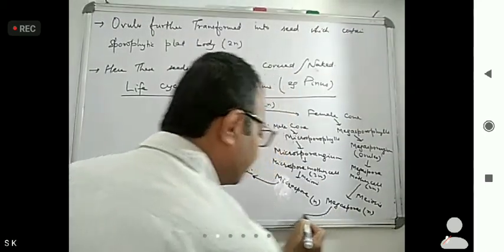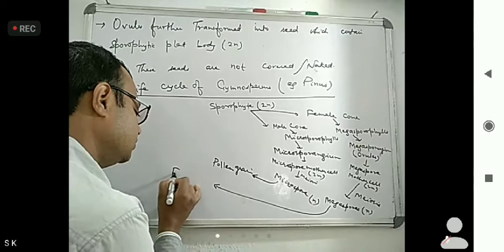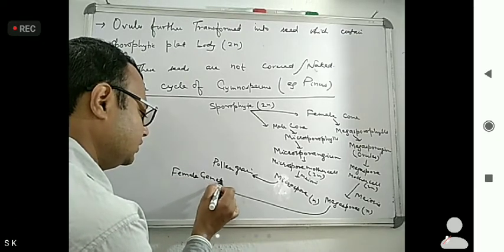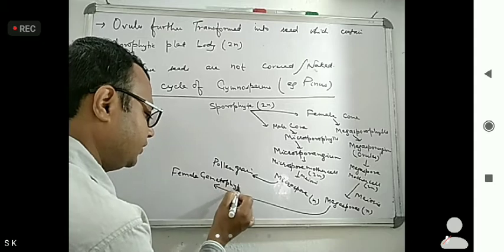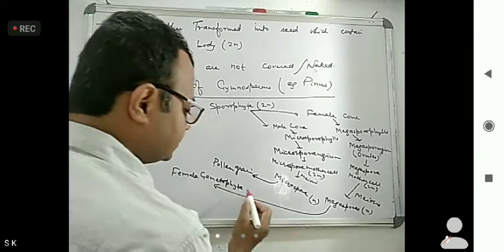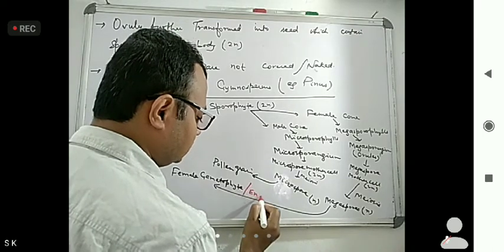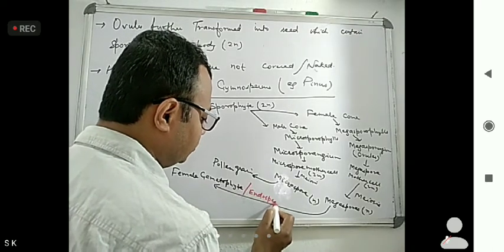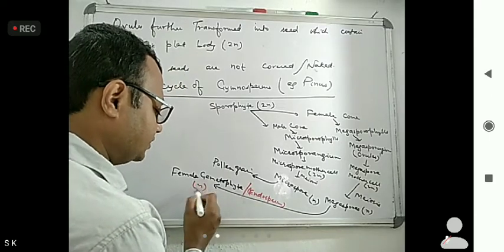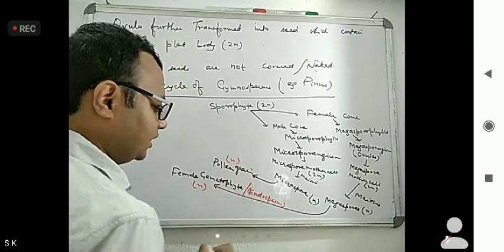Female gametophyte. Now, this female gametophyte structure also further forms endosperm. This female gametophyte is haploid. This pollen grain is haploid.